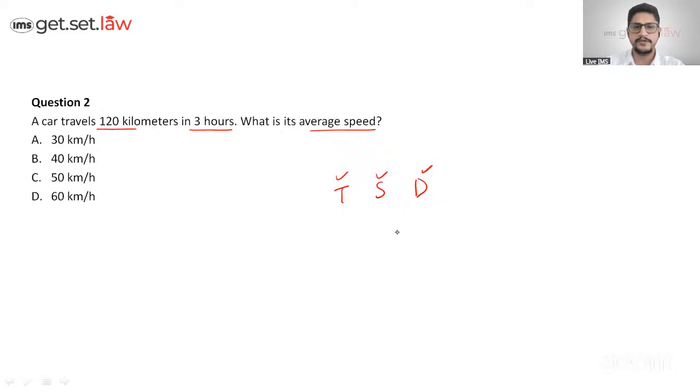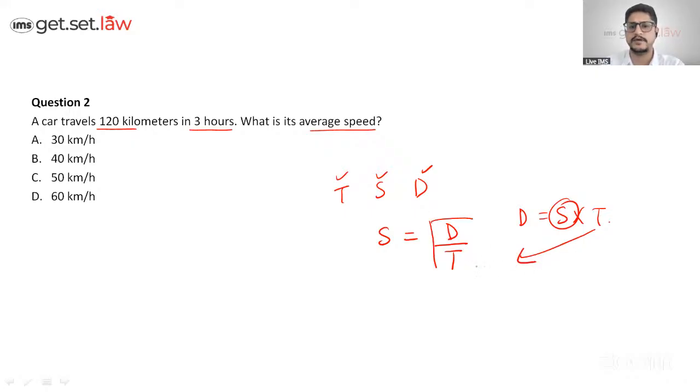Okay, so the formula which comes to be over here is speed is equal to distance upon time, or if you know that distance is equal to speed into time, whichever formula it is. So you can just put speed over here and put time in the denominator. So this is the formula which comes over here.